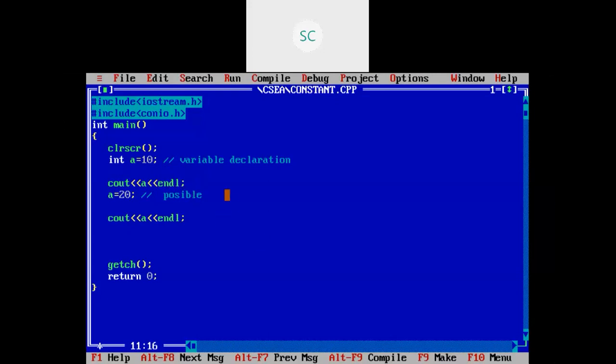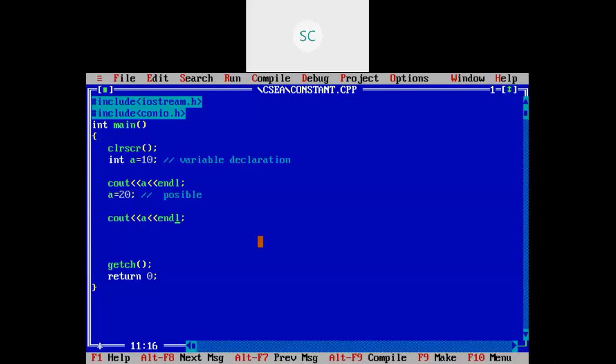Now observe, compiling the code by pressing Alt F9, and then Control F9 for execution. You can see 10 is printed and 20 also printed. By using variables you are going to vary your value. Vary means you are going to change your value.